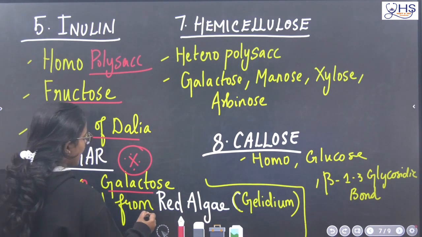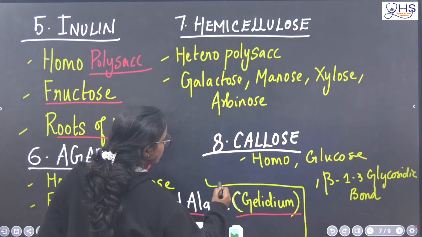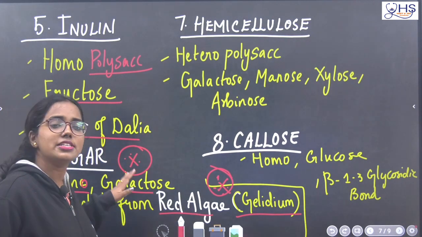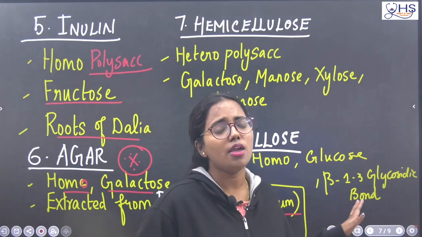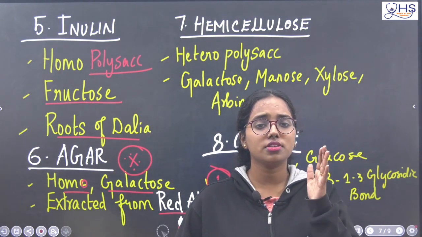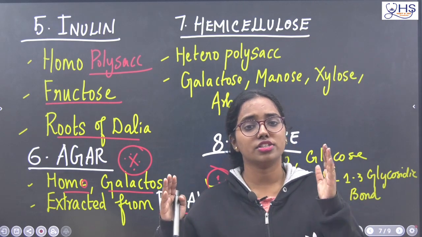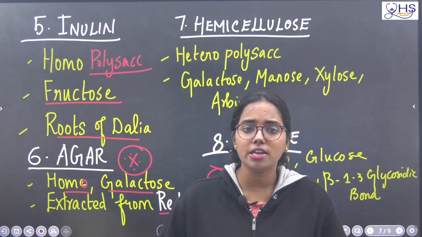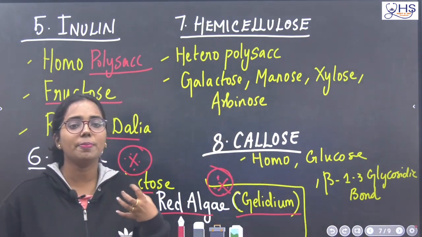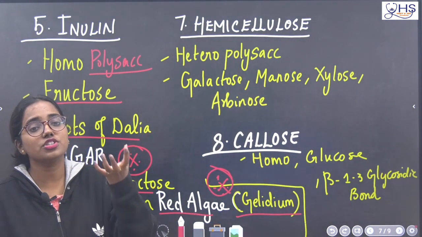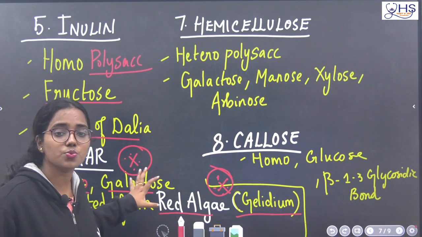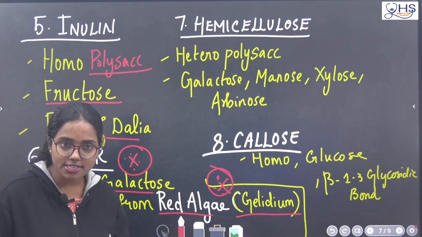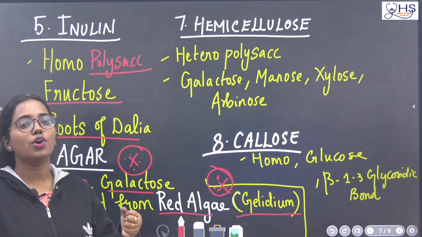This agar is extracted from red algae. This can be a question. What is the red algae name? Gelidium. It has more economical importance. Why does NEET always focus on questions about red algae and cellulose? Because they have more economical importance. When it comes to sale, people are encouraging the market of that particular material. That's why it is very important. Red algae, Gelidium, gives us agar. Agar is an example of a homopolysaccharide.